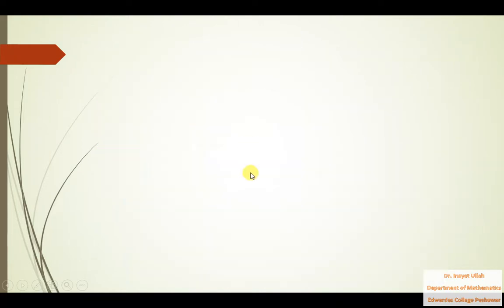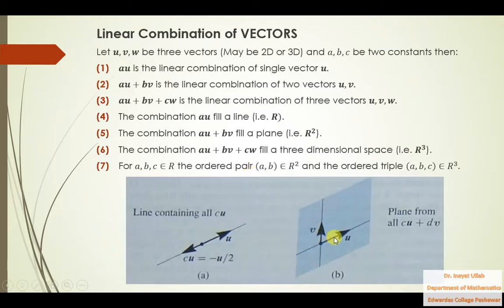Similarly, just look at this. That is vector U and that is vector V. We have studied that if you want to find U plus V, that will be the diagonal here. In U plus V the coefficient of U is 1 and the coefficient of V is 1.